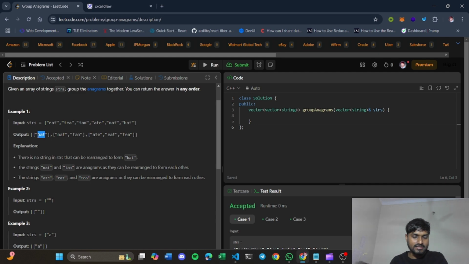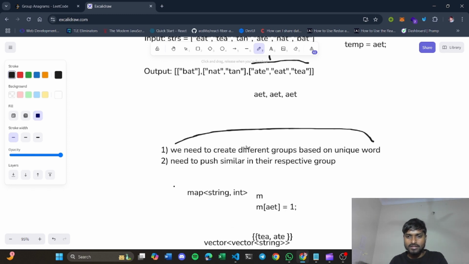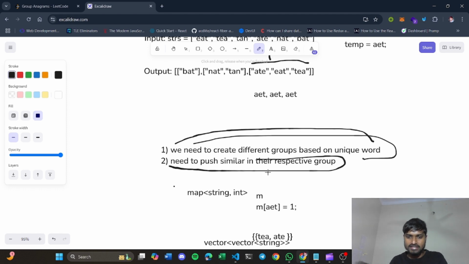That's why bat is in a unique group. Nat and tan are similar words, so they are in a single group, and these three are similarly in a single group. So first you need to create a group based on unique words, and second, when you get a similar word such that a group of that word exists, you simply push that word inside the group that already exists.